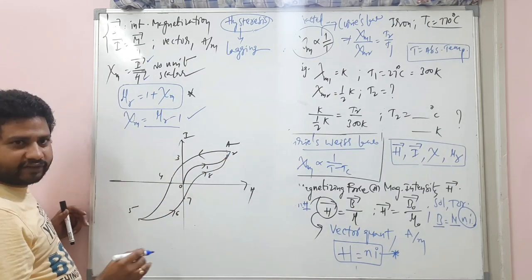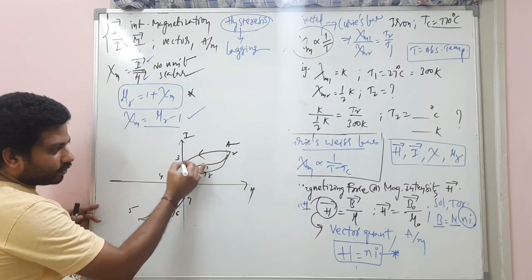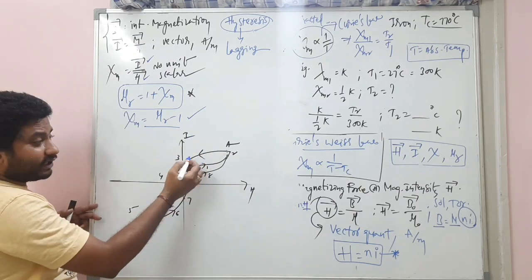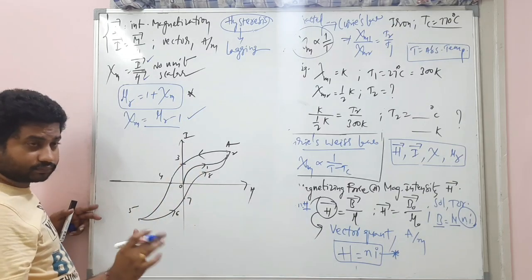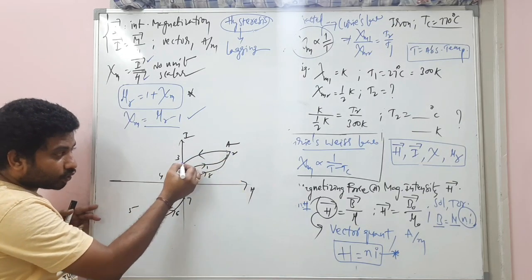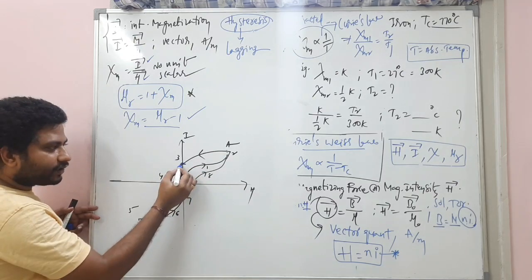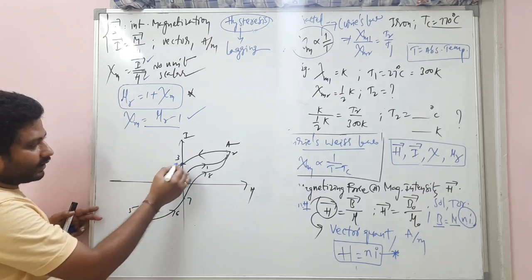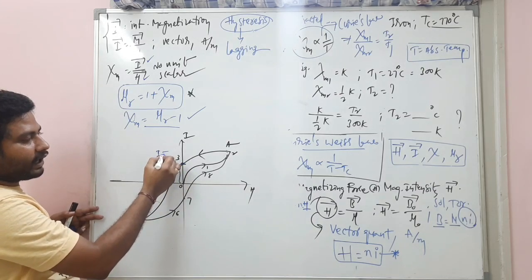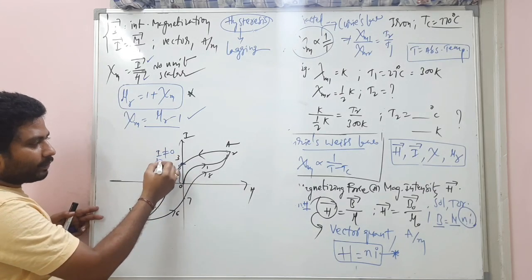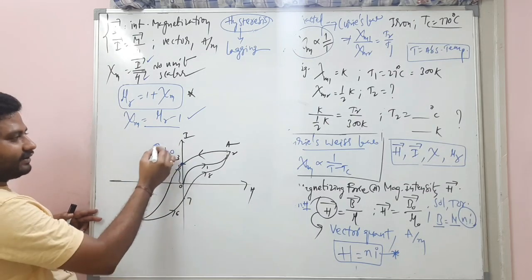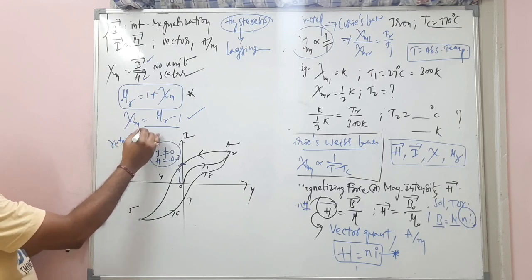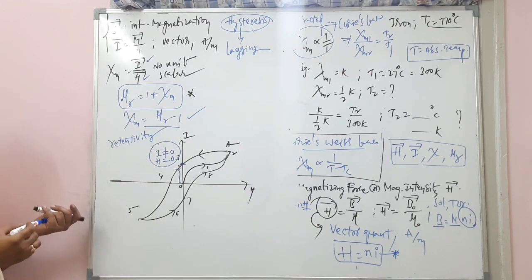From 2 to 3 you identify, what happens? Your H values are decreasing, I value is also decreasing. But at point 3, there is an I value but H value is 0. Listen. At point 3, I value is not equal to 0 but H value is 0. And this is the concept called retentivity.